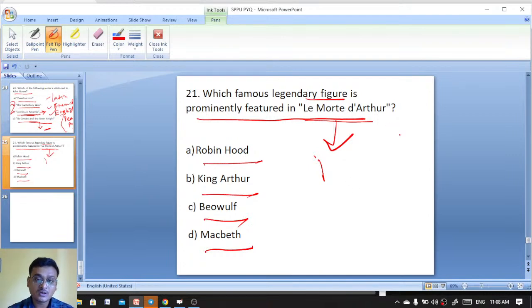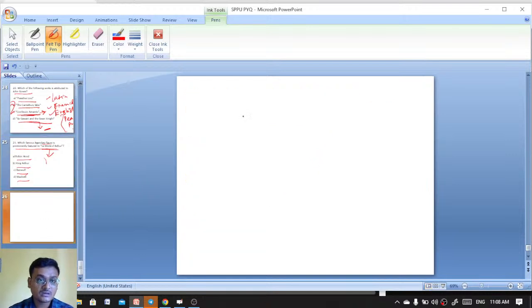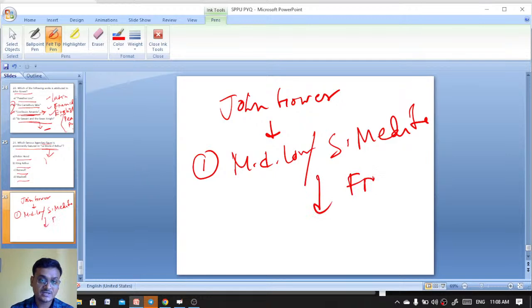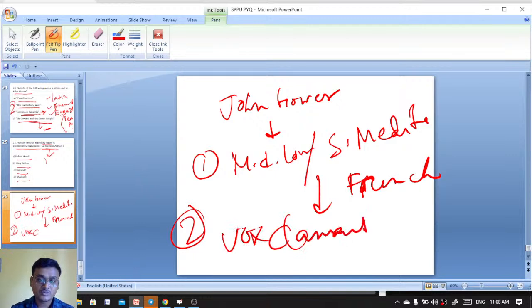So John Gower has written Speculum Meditantis, the Mirror of the Law, that was written in French, whereas Vox Clamantis was written in Latin.